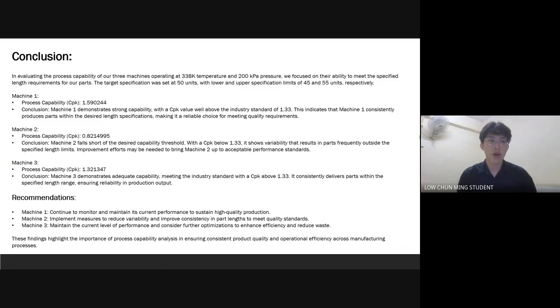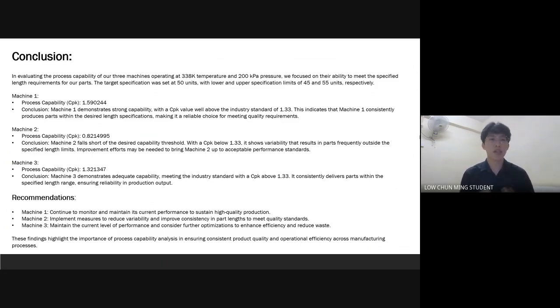For the second question, we can conclude that machine 1 demonstrates strong capability, with a CPK value well above the industry standard of 1.33. This indicates that machine 1 consistently produces parts within the desired length specifications, making it a reliable choice for meeting quality requirements. Machine 2 falls short of the desired capability threshold with a CPK value below 1.33, and shows variability that results in parts frequently outside the specified length limits. Improvement efforts may be needed to bring machine 2 up to acceptable performance standards.